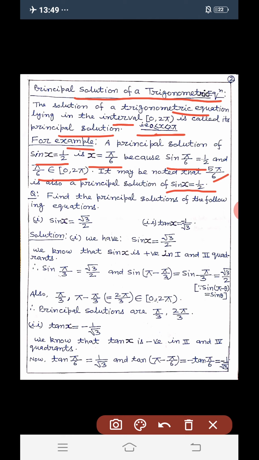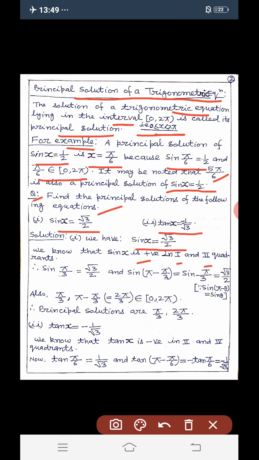One question here: find the principal solutions of the following equations. Sin x is equal to root 3 by 2 and tan x is equal to minus 1 by root 3. We have sin x is equal to root 3 by 2, it is given. We know that sin x is positive in first and second quadrants only.